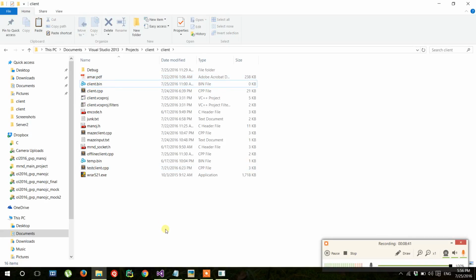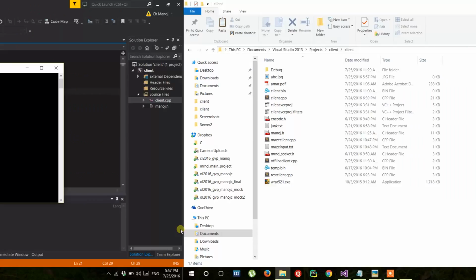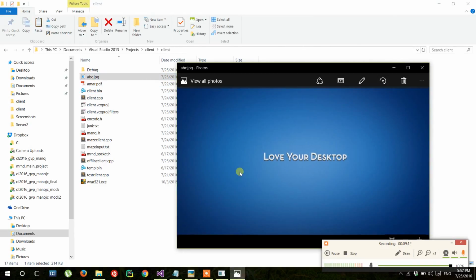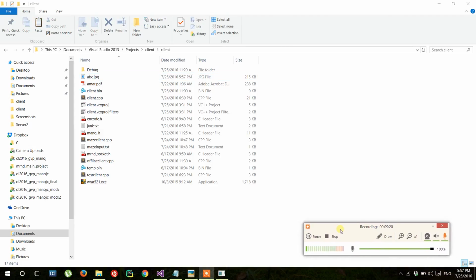Now view files: abcd.mp3, abcd.jpg. Let us download the JPEG file. As it is very small, we can test it faster. Download file, select the JPEG one. So it is getting downloaded. Let us move to that folder. So it has been created. Let us open this. Yeah, the file has successfully downloaded with no errors. We can even test the mp3 file, but it may take some more time.